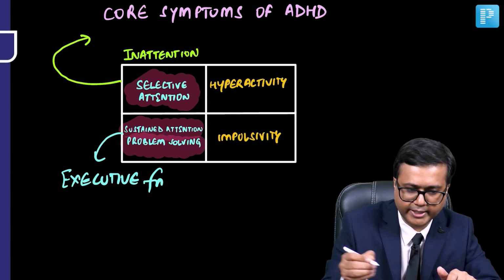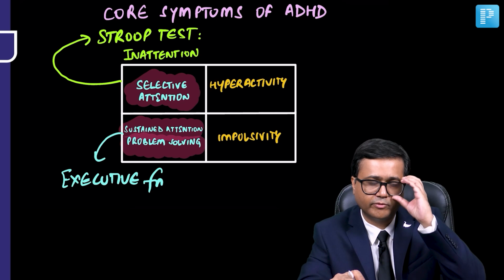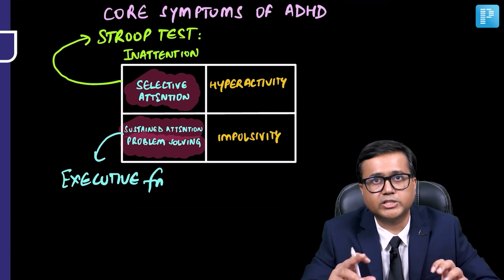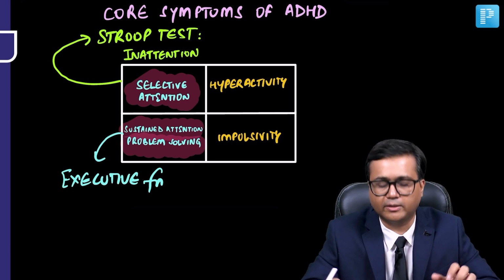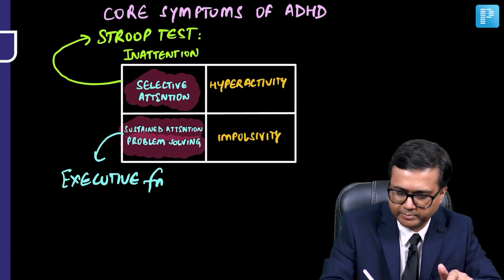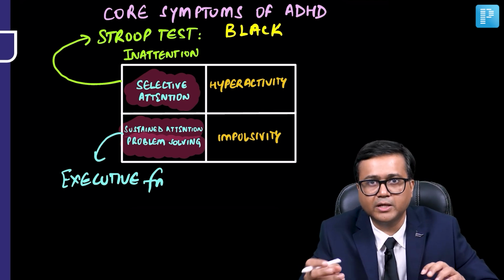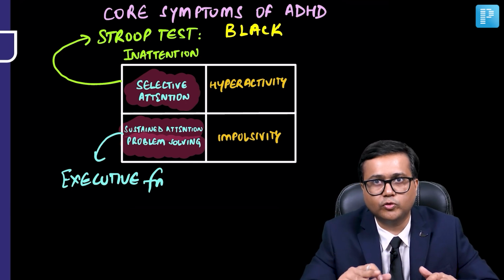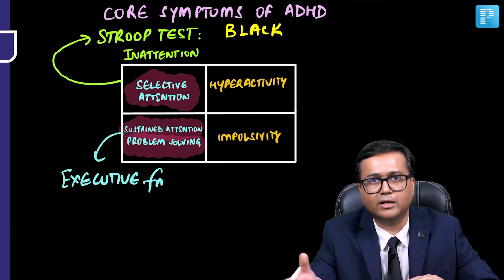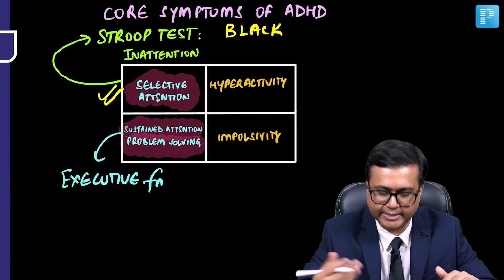Usually selective attention is tested by what is known as the Stroop test. In the Stroop test, the person is shown various names of colors which are written in different colors, and the person has to name what is written. For example, the person may be shown the word black, written in a yellow color. The person has to read it as black, that is the name which is written. Various such words are written in different colors, and if the person is able to do that, it means his selective attention is intact.